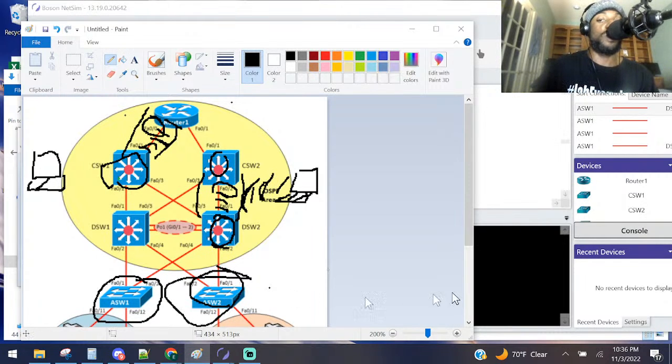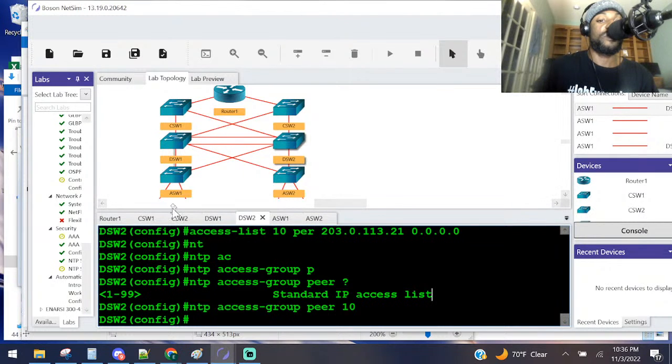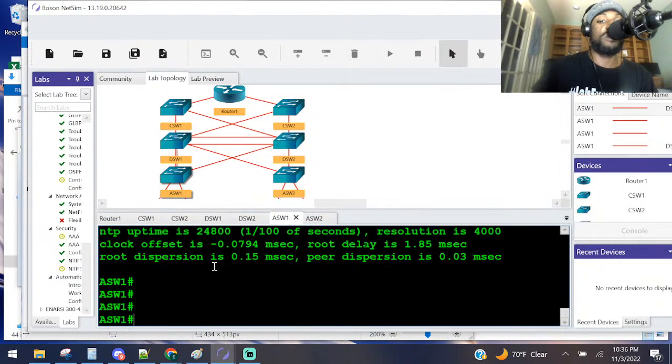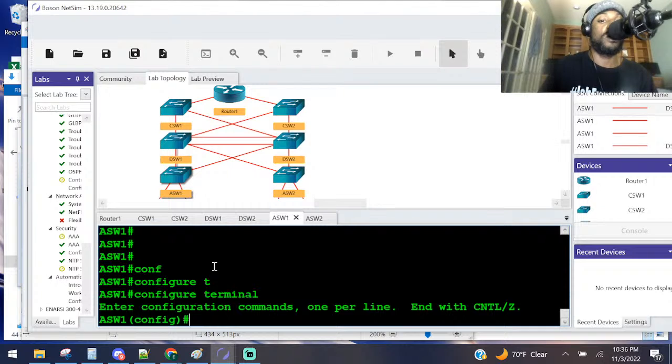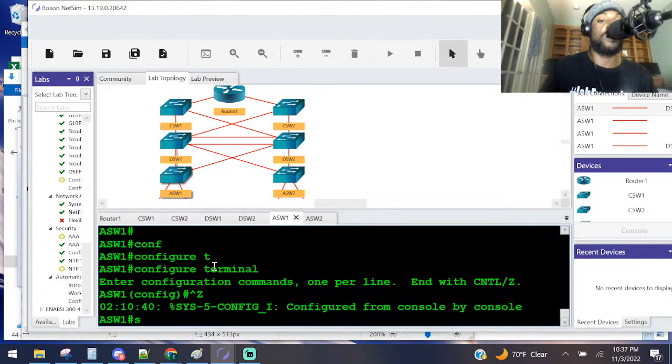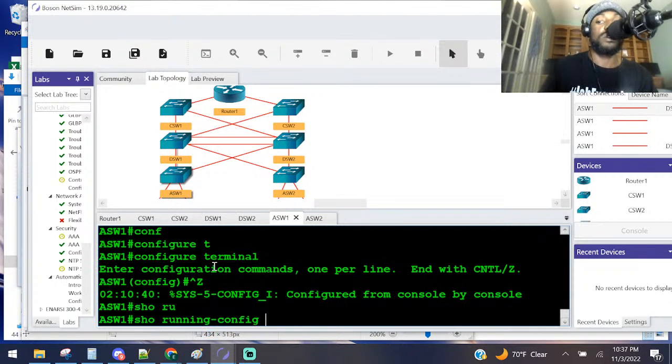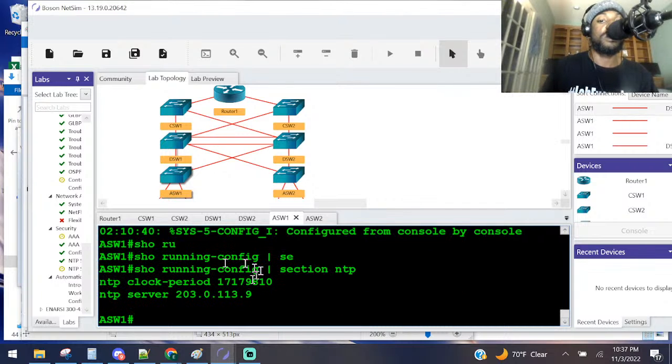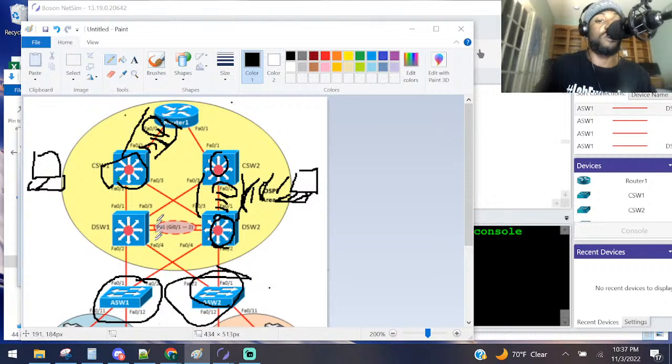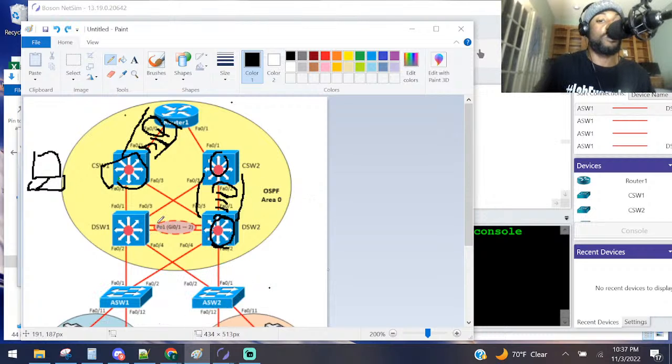Let's do ASW1. Same thing, right? Just keep taking shots here. Global config mode. Let's look at our configuration. Show run section NTP. That's who we're going to report our time to. That's actually no. So in this case, I'll show you what's going on here.